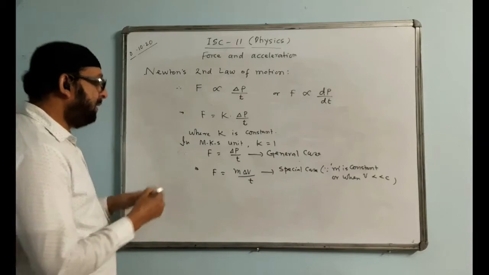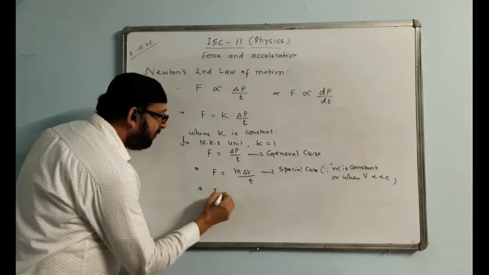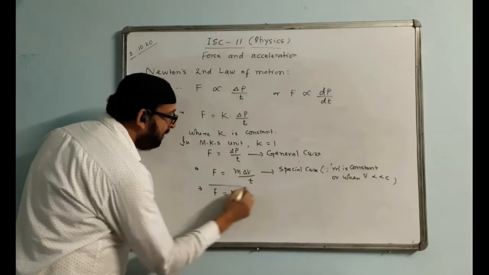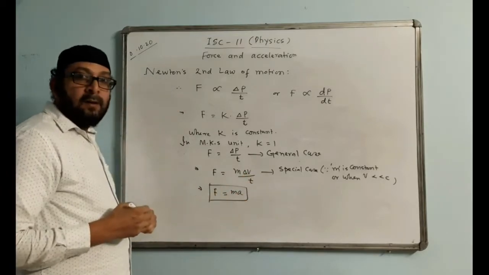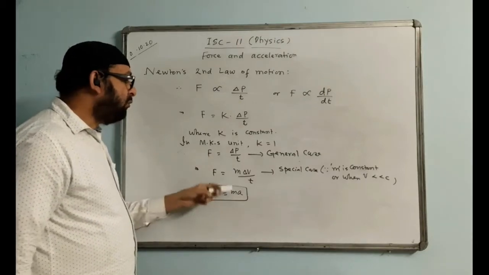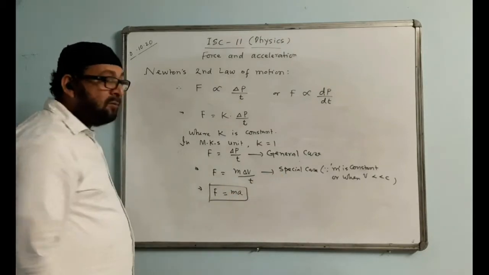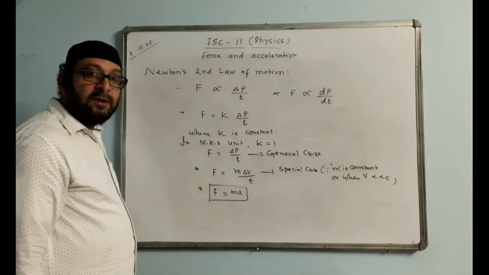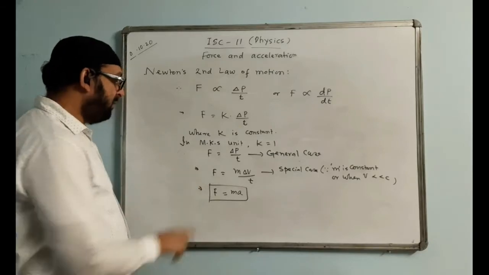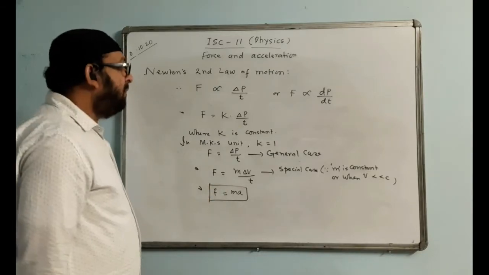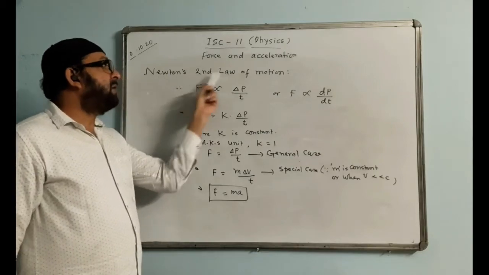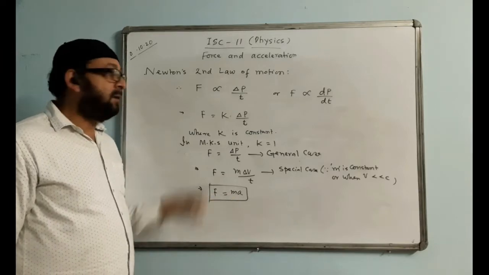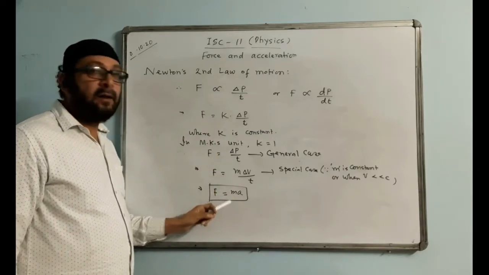Next I will write F equals m as it is. The change in velocity by time is called acceleration, and so F equals ma is the formula. So we have the formula force is equal to ma, but this formula is only a special case. Why special case? Because in this equation mass is constant. This equation is valid only when m is constant. So F equals ma is the formula. Even a question will come: state Newton's second law of motion, and using this equation, derive the formula F equals ma. Then you have to show all these steps.